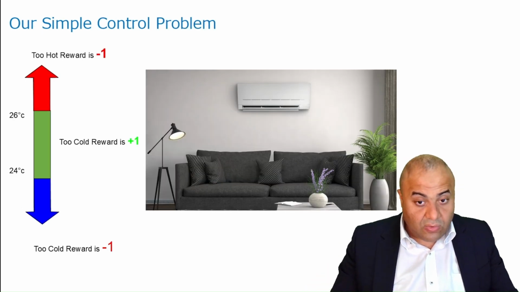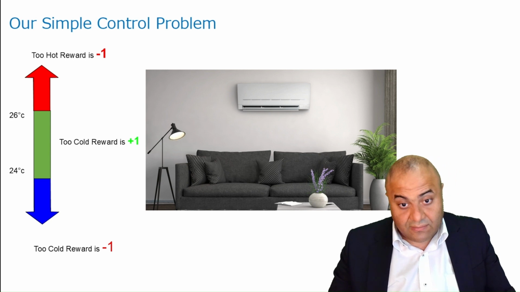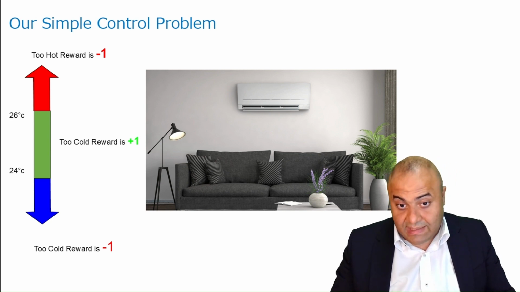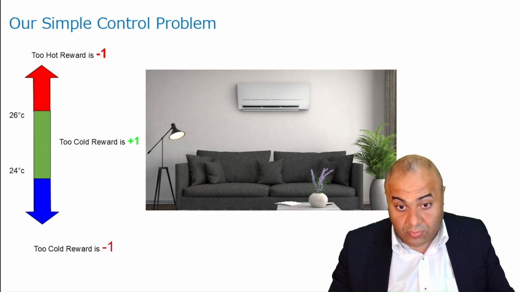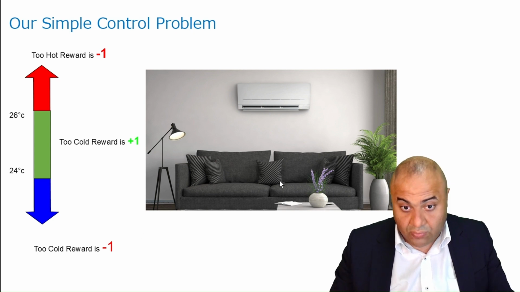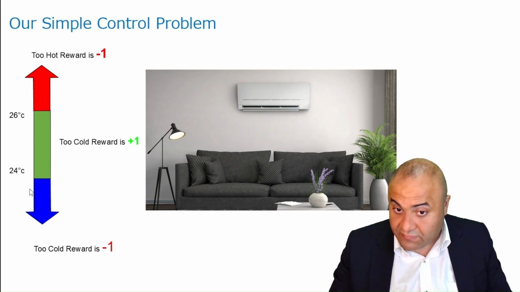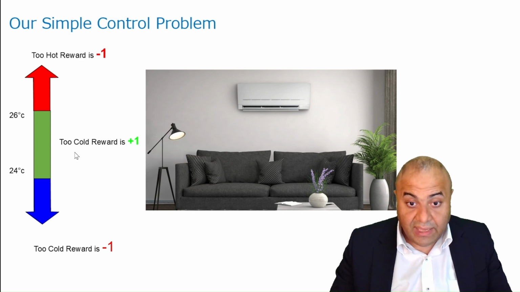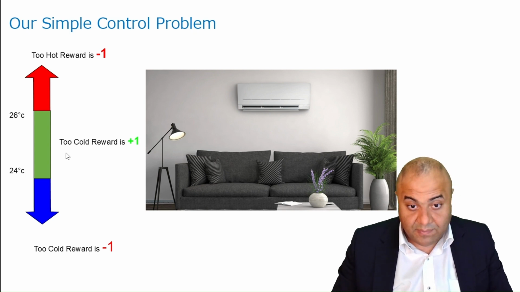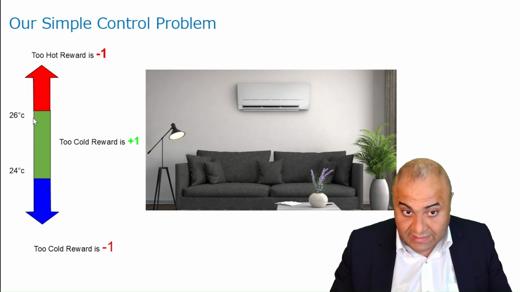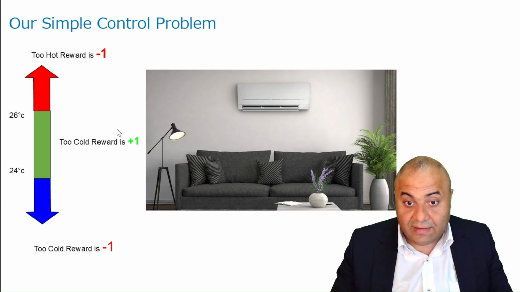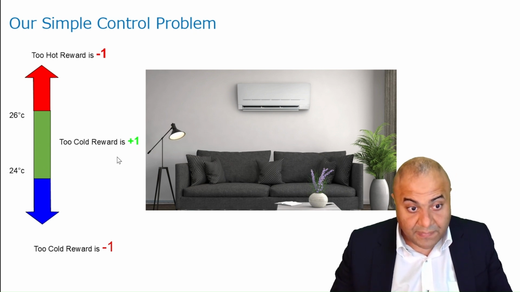The example or the problem that we are going to solve is a simple control problem. We have a room and we are trying to control the air temperature in this room. The temperature should be between 24 and 26, and if the agent succeeds in keeping the temperature between 24 and 26, he will get a reward of +1.